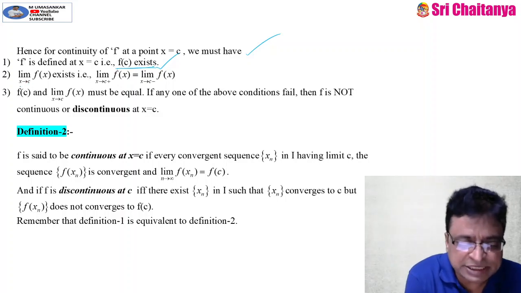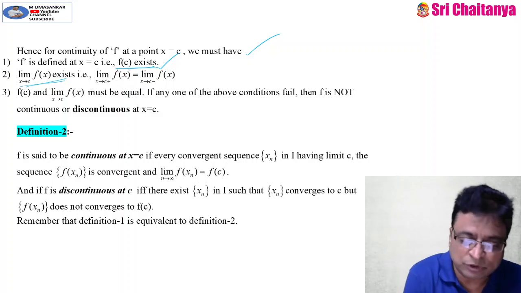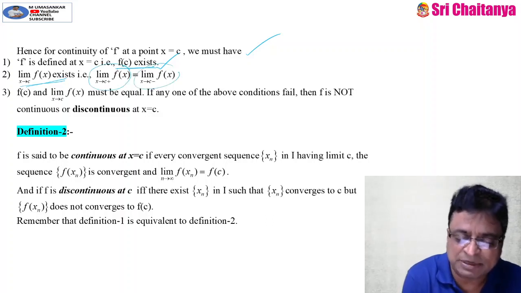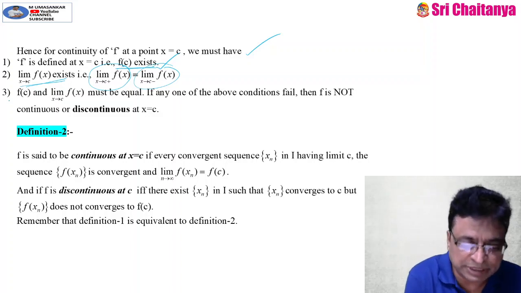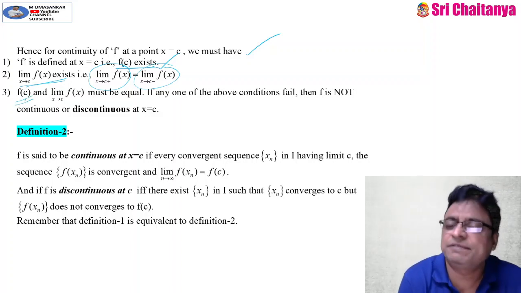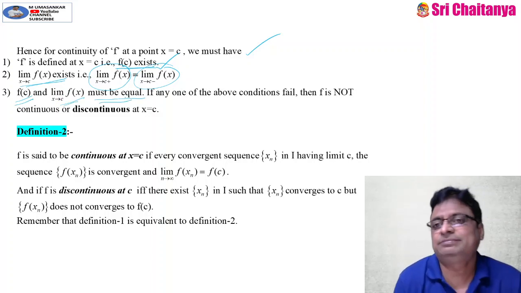And the limit as x tends to c of f of x exists. That means both the left hand limit and the right hand limit exist and are equal. And number 3, the value of the function at x is equal to c and the limit must be equal.